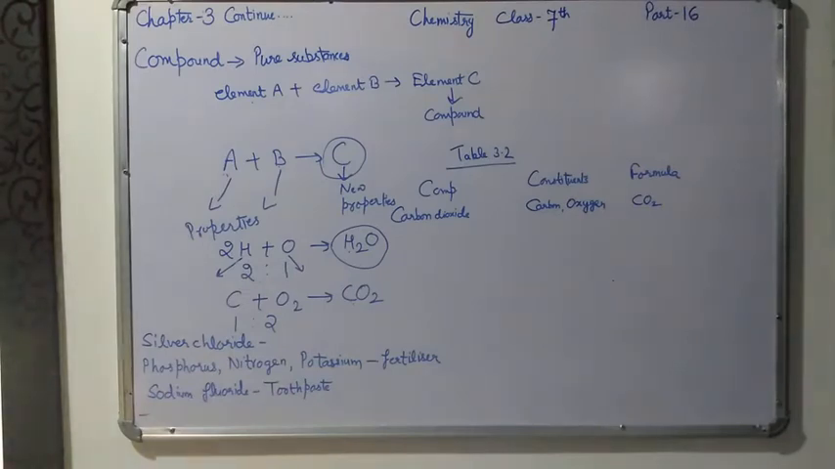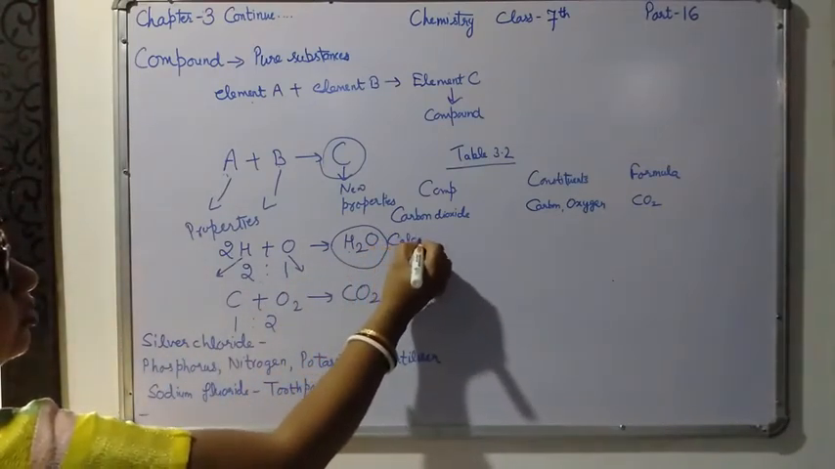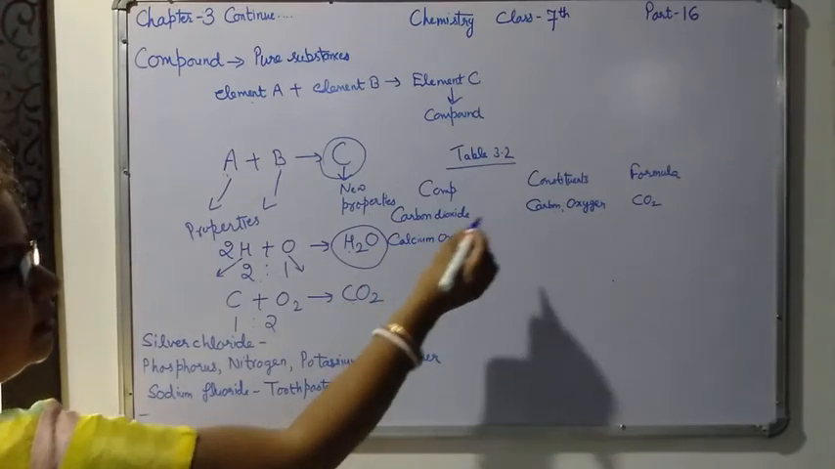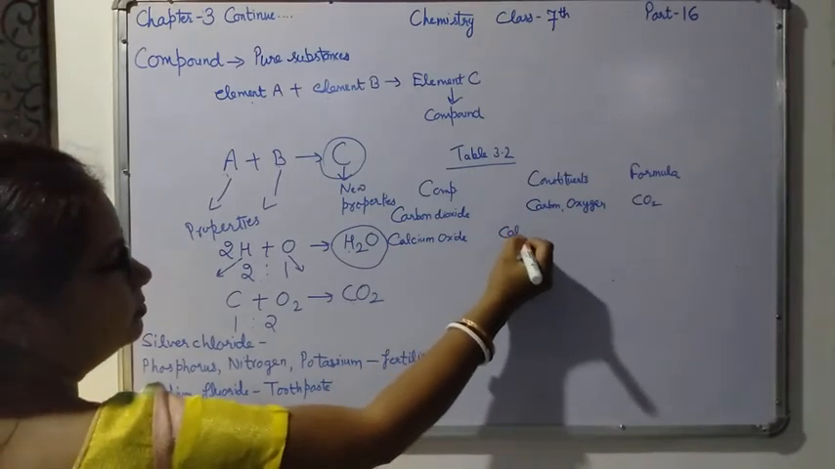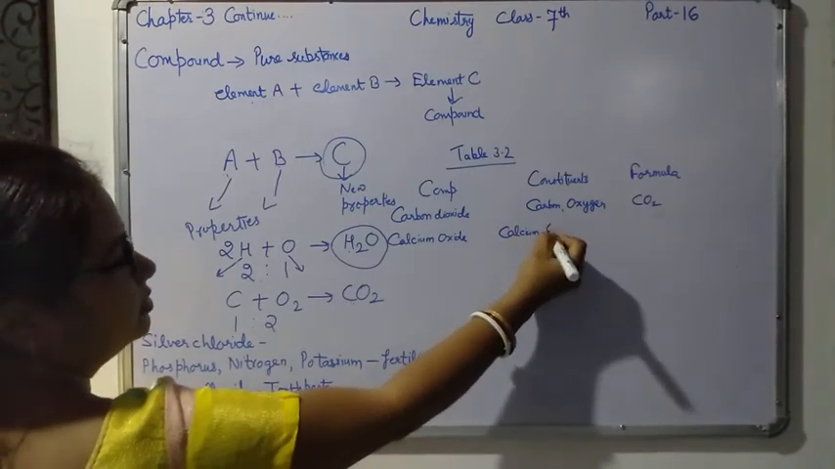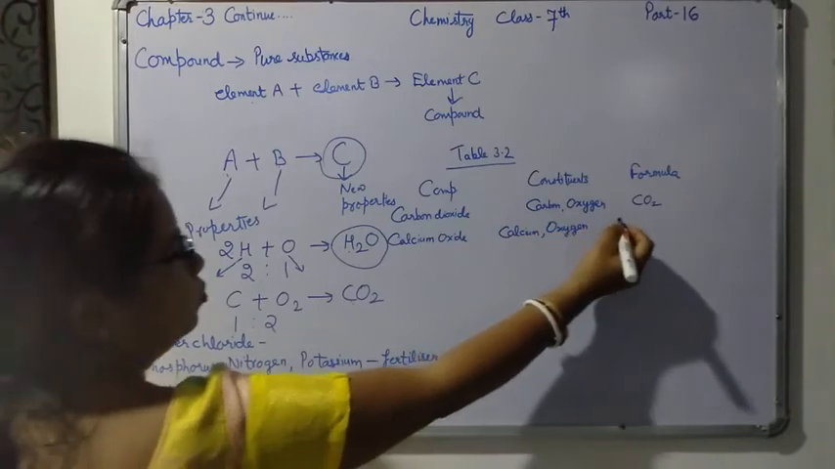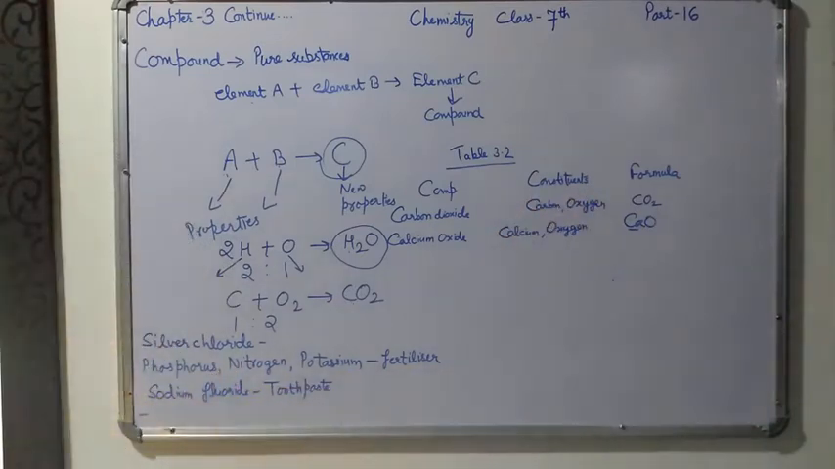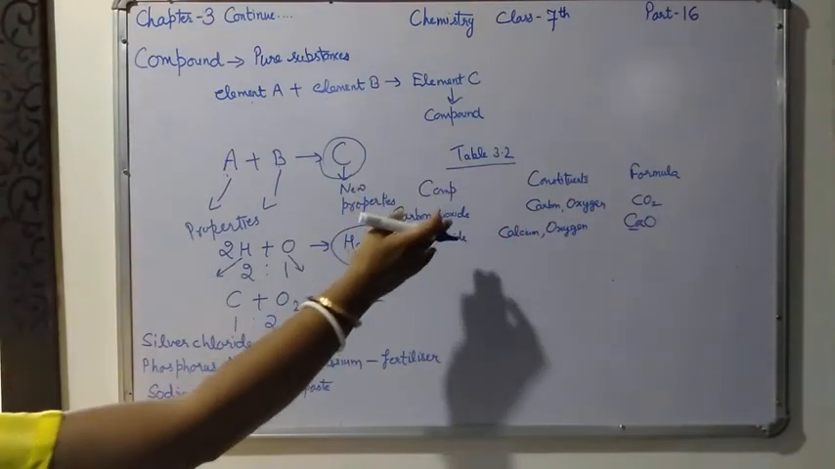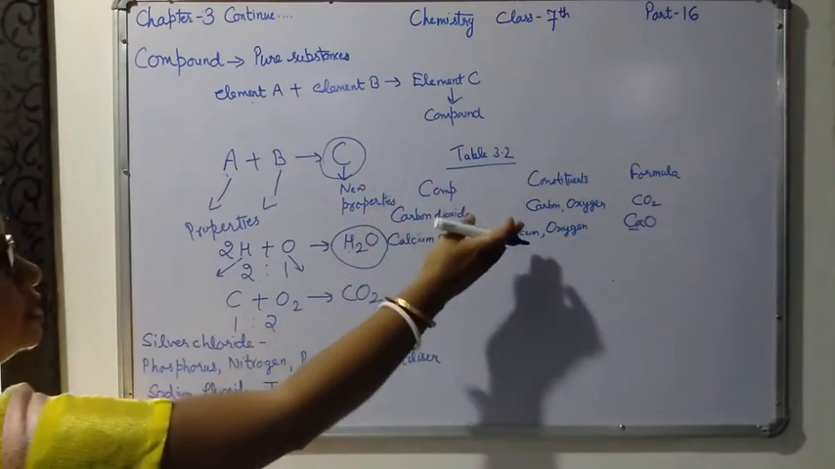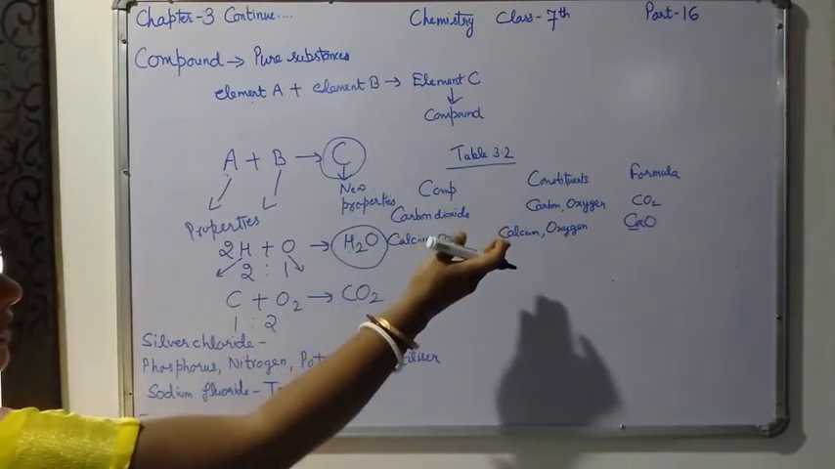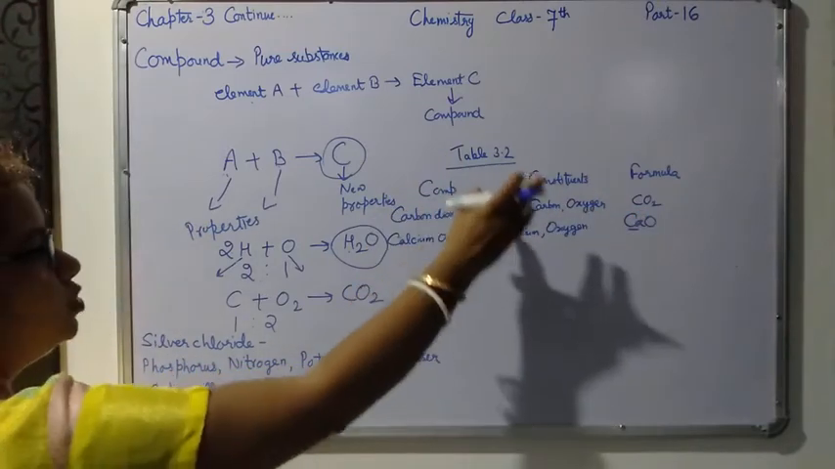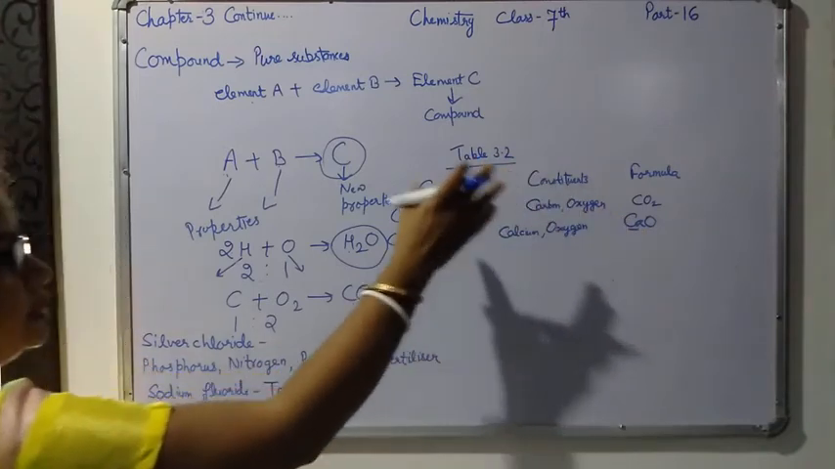One more example, calcium oxide. By the name only you can understand the constituents are calcium and oxygen. Oxide means oxygen, and the formula is CaO. In this you can see calcium and oxygen are present. Likewise you have to learn this Table 3.2: the compound names, their constituents, which you can write with the help of the formula, and the formulas. You have to learn the whole table.